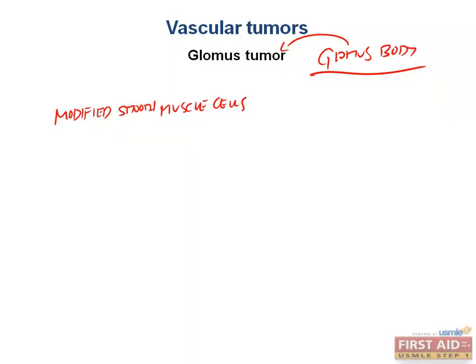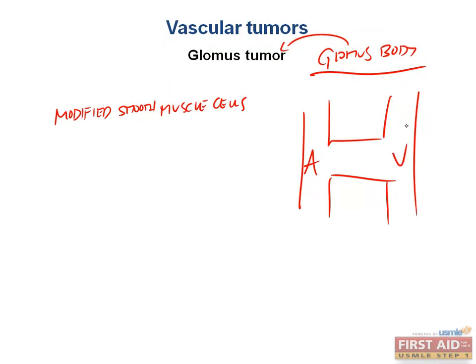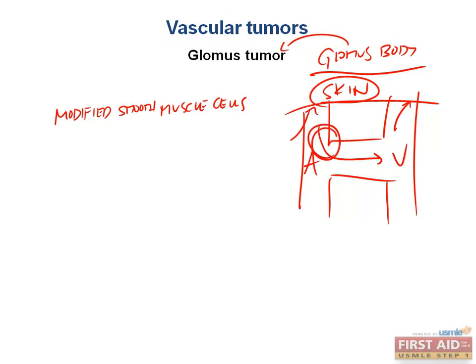Now, what exactly is a glomus body? It's basically like an arteriovenous shunt. So you have, this is your artery and this is your vein. It helps to shunt blood this way. If, for example, this is our skin surface and we're trying to not lose heat, we don't want blood going this way, because we need to conserve heat and we will dissipate heat if there's a significant amount of blood entering the skin vasculature. So the glomus body is a modified smooth muscle cell that sits right here at the arteriovenous shunt location that we naturally have in our body and will constrict to help shunt blood away from the capillary network so that we do not dissipate heat when we are cold.